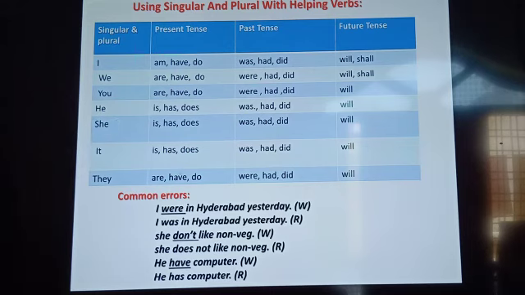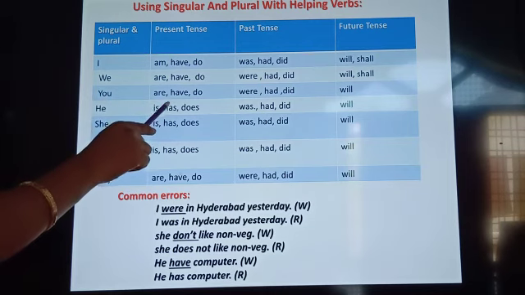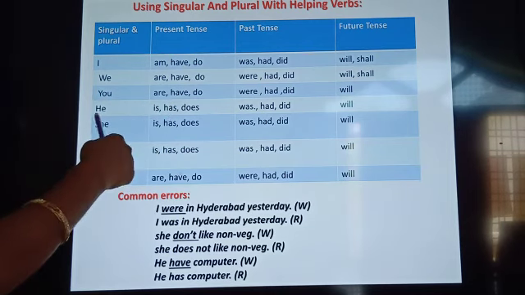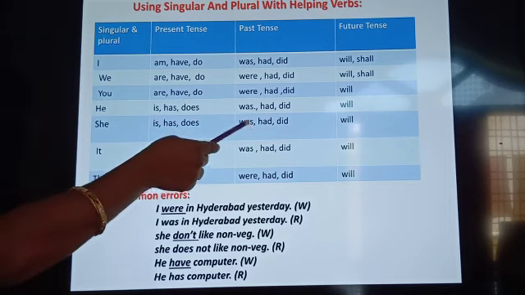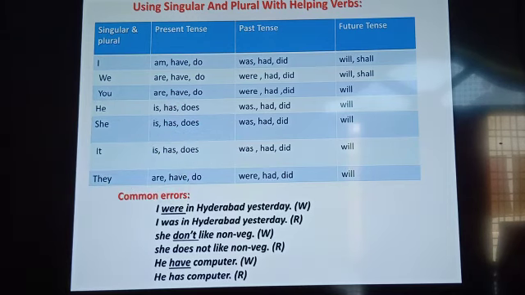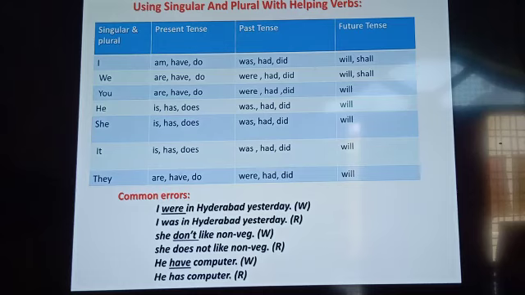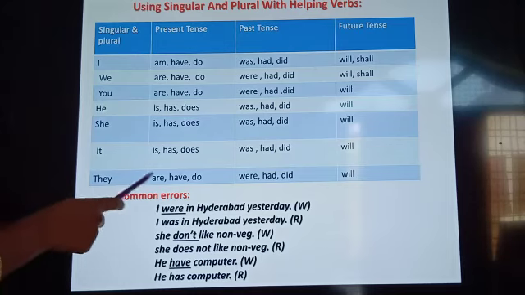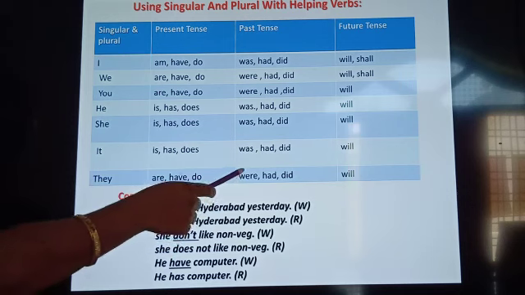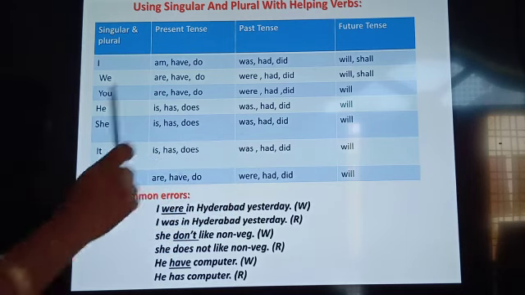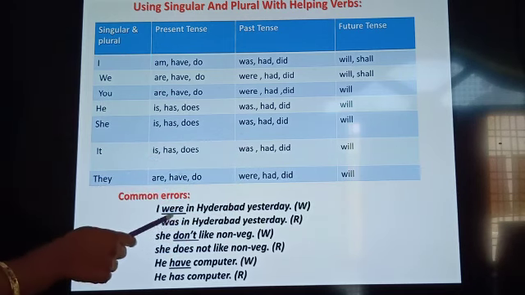Now third person. When you're using third person singular, it is he is, he has, he does. In the past, he was, he had, he did, he will. And for the same, that is feminine gender, she, you can use the same forms of past, present and future tense. And for plural, we are using are, have, do for present, were, had, did for past, and will for the future.